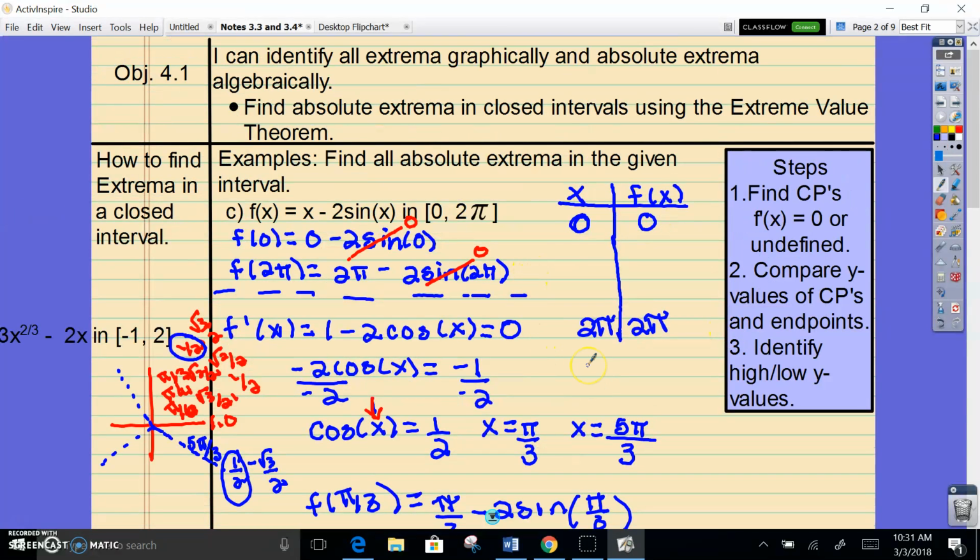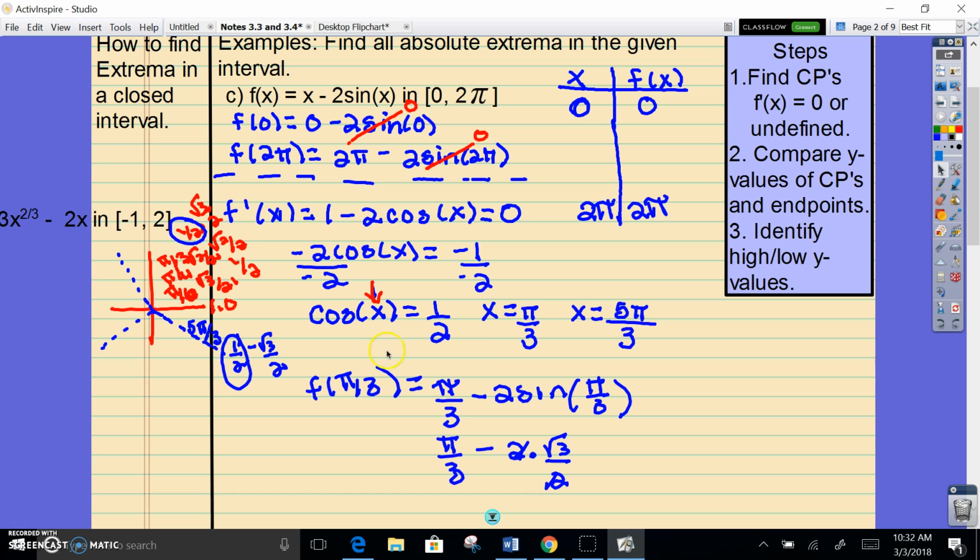Okay, so we're going to take our 2 CPs that we found, pi thirds and 5 pi thirds, and we're going to plug them into the original. I've kind of showed my work already for the first one, but it's not something I'm going to be able to do in my head. So I plug in my pi thirds, 2 sine pi thirds, which is square root of 3 over 2. But even then, I'm not going to be able to do this in my head. So if we just go over the calculator and let it do the work, I think that will be a little bit more safe with this. So we'll put a pi thirds here. That's my CPs. And I'll put 5 pi thirds here.